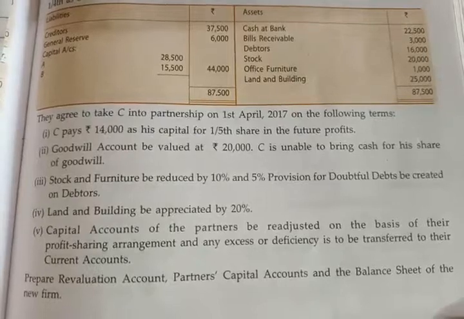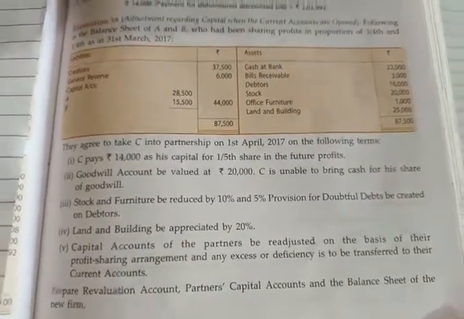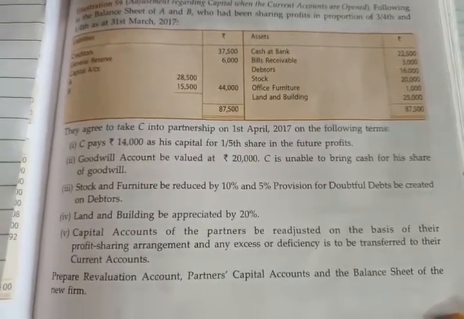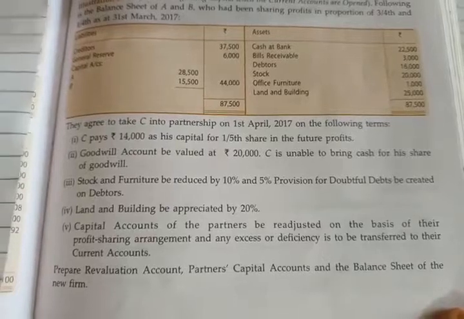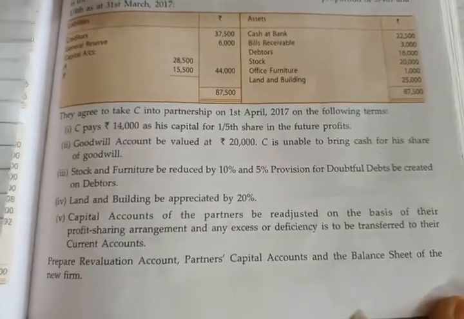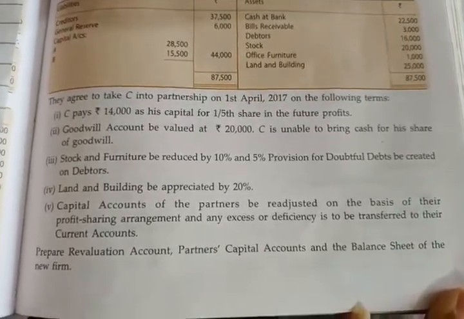C pays rupees 14,000 as his capital. C is bringing 14,000 for capital. Then in second adjustment they told that goodwill is to be valued at rupees 20,000, which is goodwill of the firm, and C is unable to bring any cash for share of goodwill.